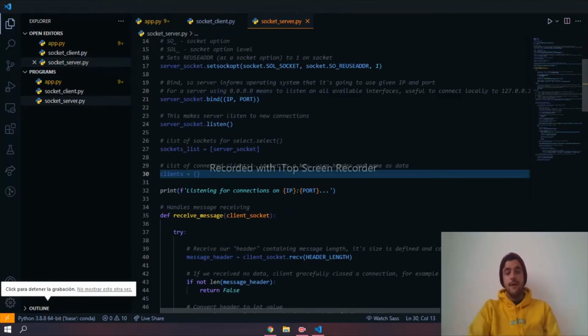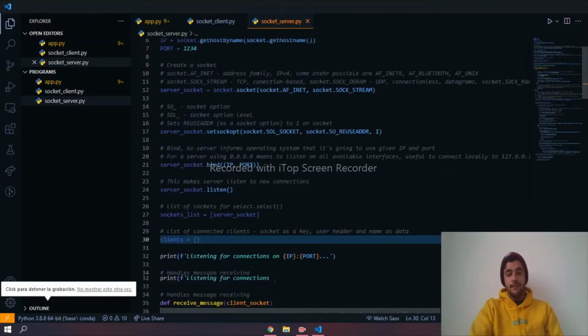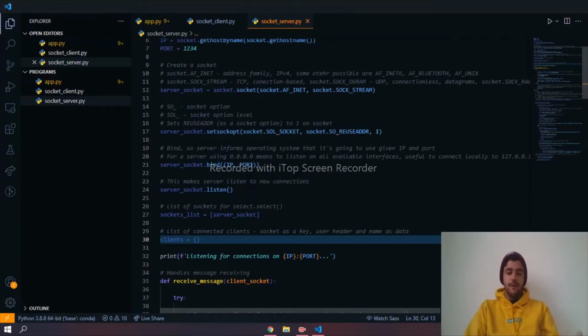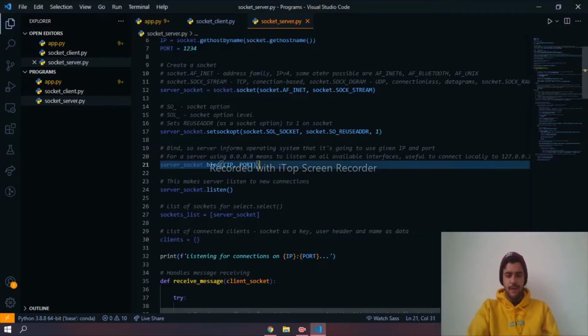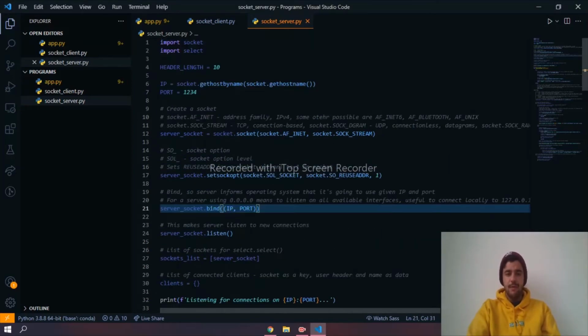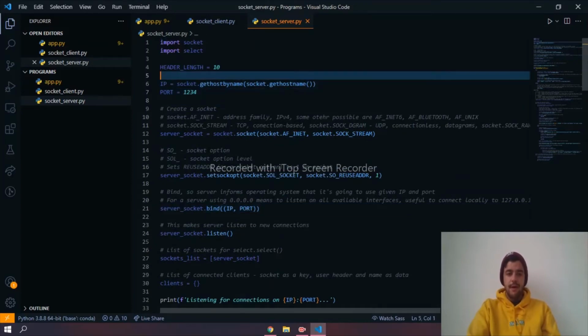Finally, we have the socket server part of the program, in which we configure a server socket, which will get all the new connections and will get the messages that are being sent from one socket to another. That way, we can see that we create a socket with an address family of IP version 4, and we use a TCP connection-based protocol. Well, these are all the setup for the server. As you can see, we bind the IP and the port, which can be seen up here. The header length is 10.